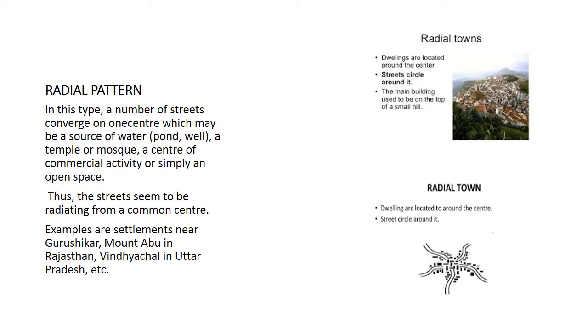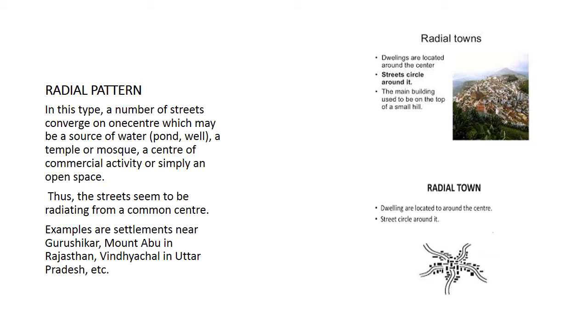In this type, a number of streets converge on one center, which may be a source of water, a temple, a mosque, a center of commercial activity, or simply an open space. So in the middle, it can be water, it can be a temple, it can be anything. And all the roads start from that center point and end at that center point.